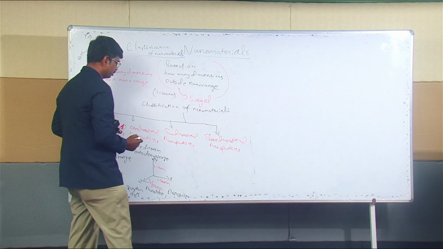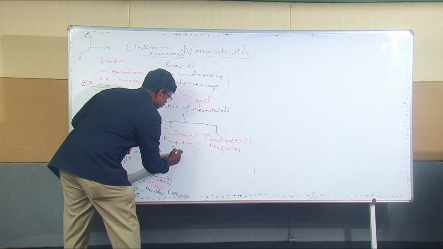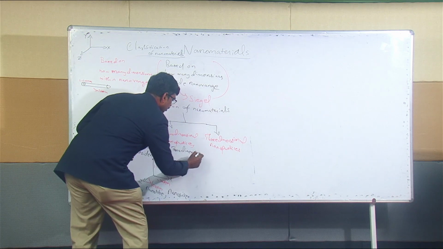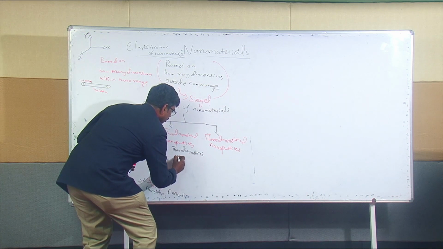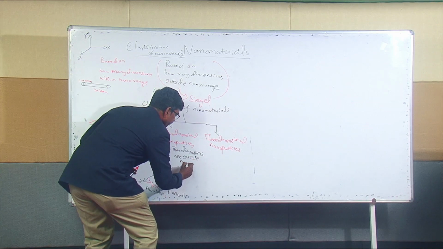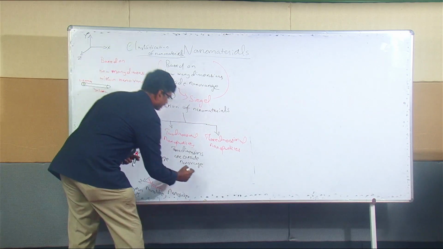And two-dimensional means two dimensions are outside the nano range. What do we mean by that? Pictorially we can draw it like this.